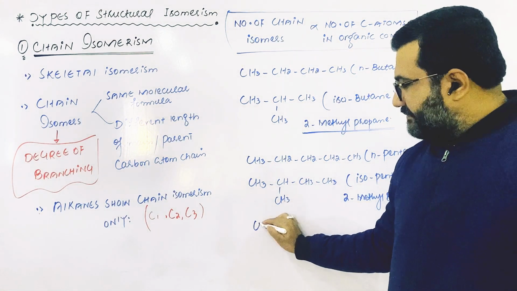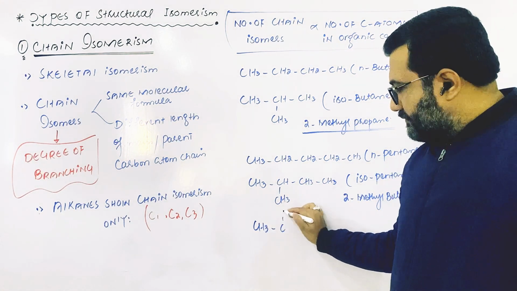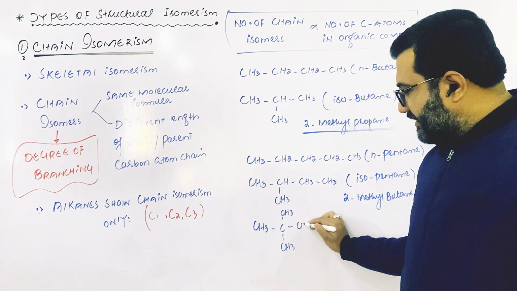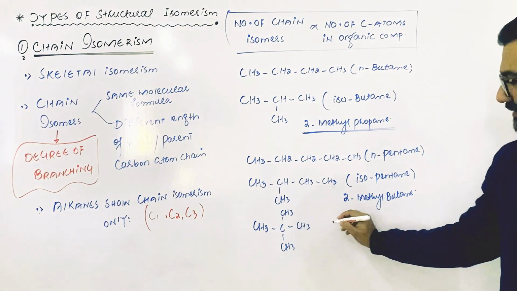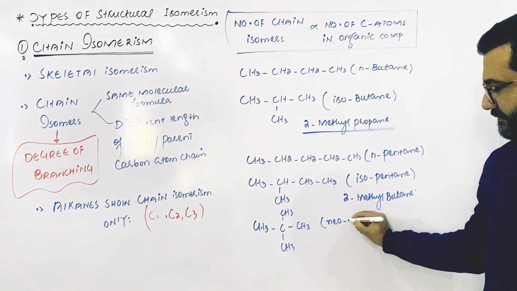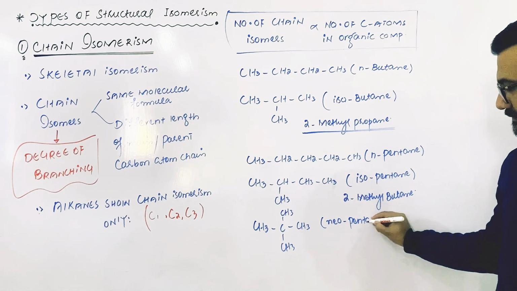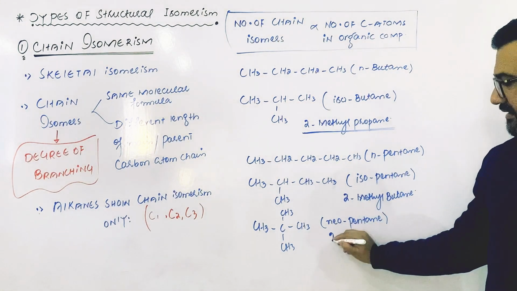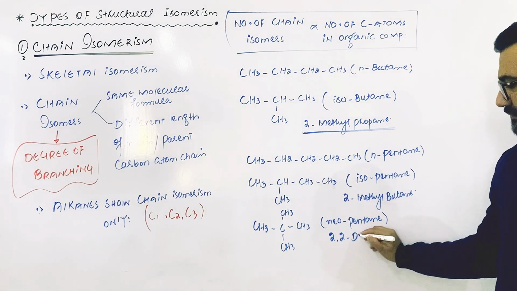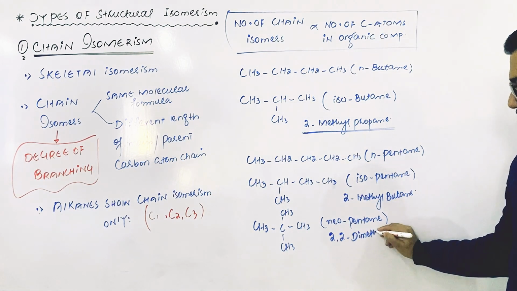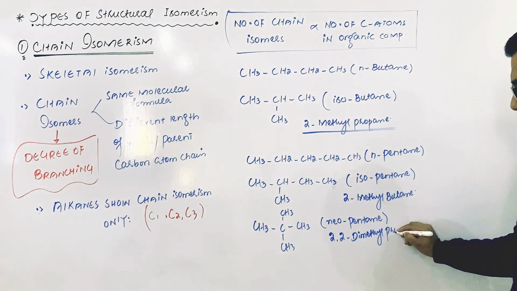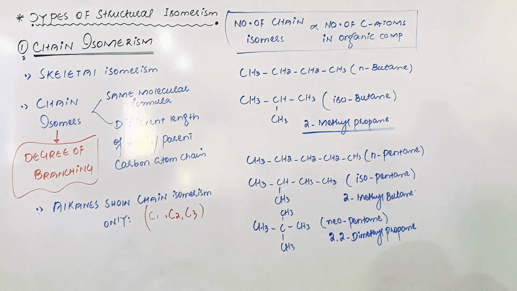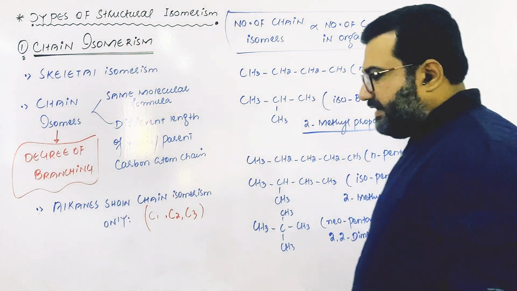And the last one, two methyl groups attached to the second carbon of the propane. Its common name is neopentane and IUPAC name is 2,2-dimethylpropane. These are three chain isomers of pentane.